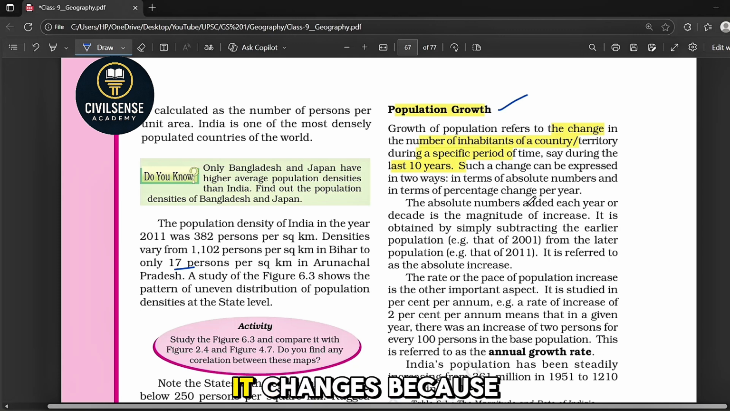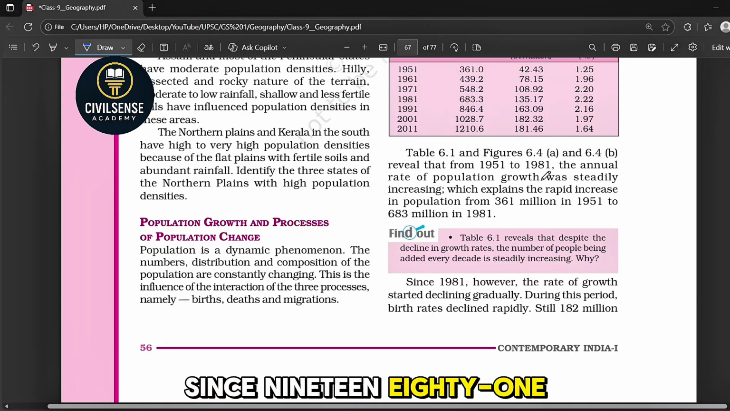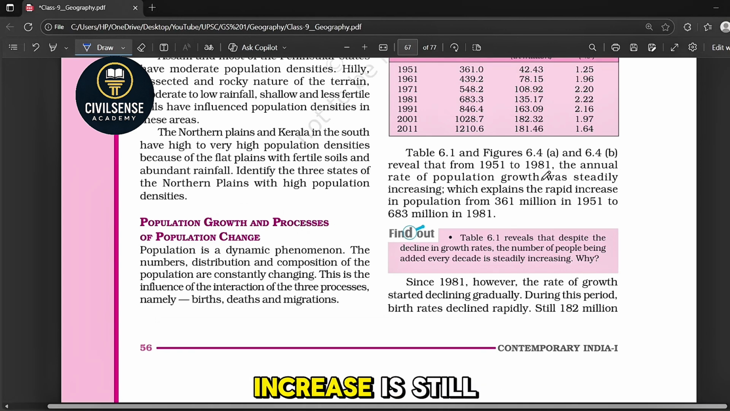Next one is population growth. Population is not constant. It changes because of births, deaths and migration. Now what is growth? Growth means increase in population over time, measured either in absolute numbers or percentage rate. For example, population increased from 361 million in 1951 to 1210 million in 2011. That is a massive jump, right? From 1951 to 1981, growth was very rapid because of the high birth rate and sharp fall in death rate due to medical improvement. Since 1981, the growth rate is declining, but the total increase is still huge.